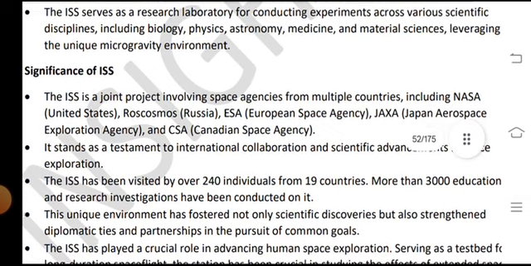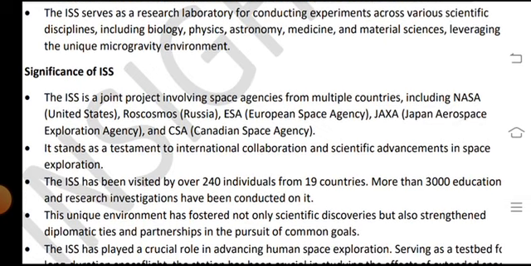The ISS serves as a research laboratory for conducting experiments across various scientific disciplines, including biology, physics, astronomy, medicine, and the material sciences, leveraging the unique microgravity environment.